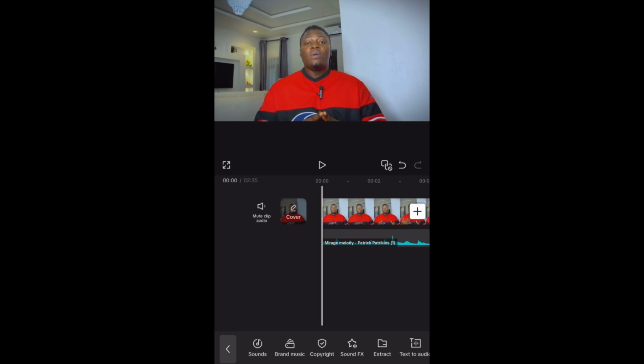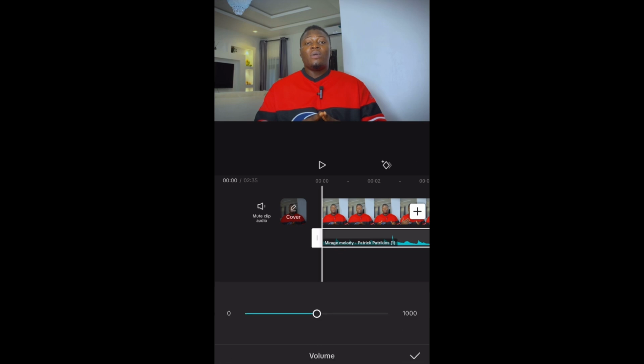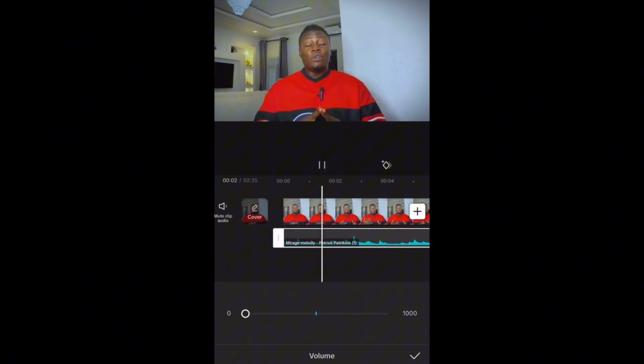So that's it. So for instance, if I want to increase or reduce the volume, what I need to do is tap on it. I just need to select it. Once I select it, you can see right here under here, you can see volume, right? So you just need to tap on the volume. Then if you want to reduce it, you reduce. If you want to increase it, you increase. So this is exactly how to do that, for some of you guys that have been using it, right?